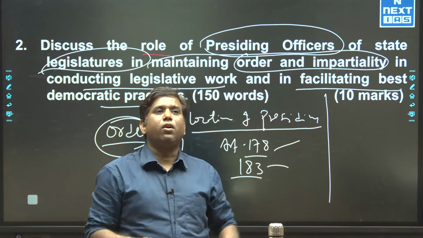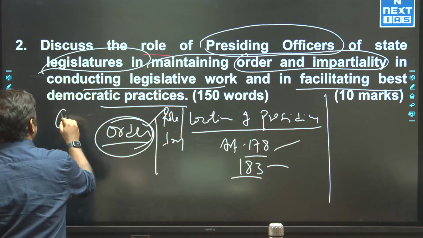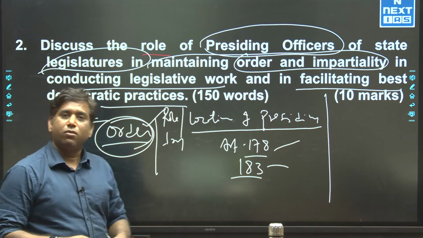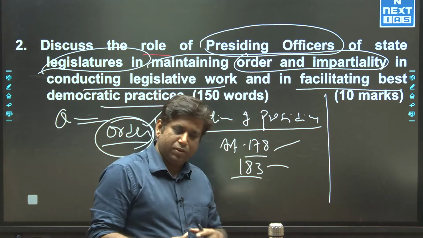You can simply talk about how in question hour, the Speaker allows members to ask questions to the ministers. In a similar way, the Speaker takes the notice and finally approves it to present certain motions like the adjournment motion and the censure motion.